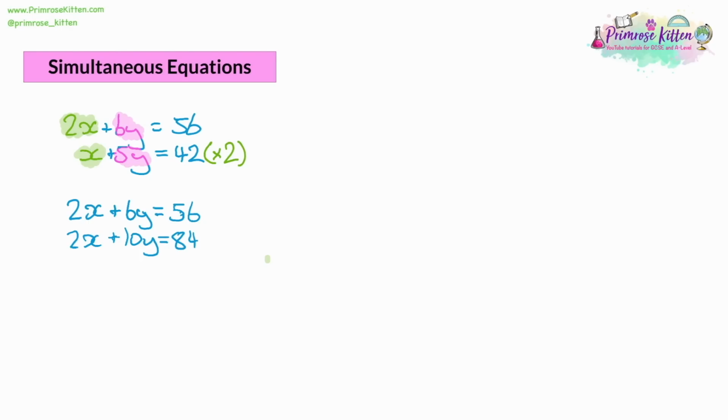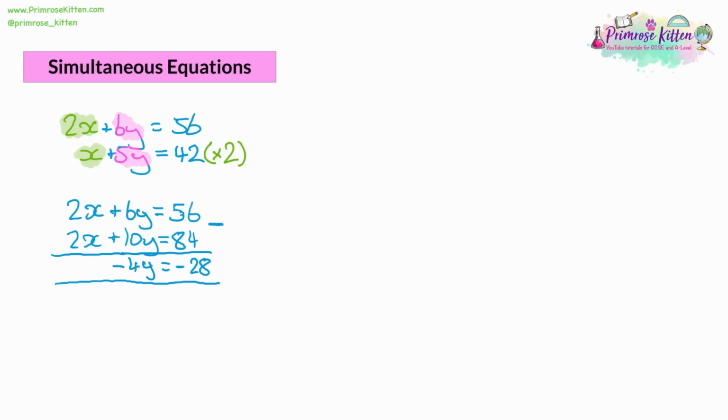So you're going to find some sort of way to make one of the variables line up. And now we have the x's line up. Once you've done that, you need to think about, can you add or subtract these to get rid of one of the numbers? And so with the 2's lining up, what we can do is we can do this as a column takeaway. And we can do 2x take away 2x is 0x. It's gone. That's why we did it. We can do 6y take away 10y is negative 4y. And we can do 56 take away 84, which is negative 28.